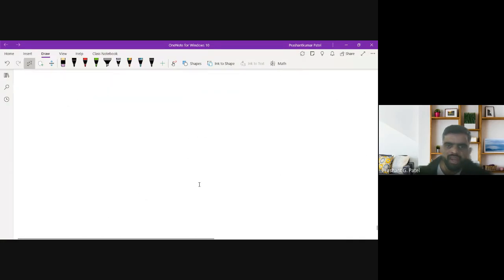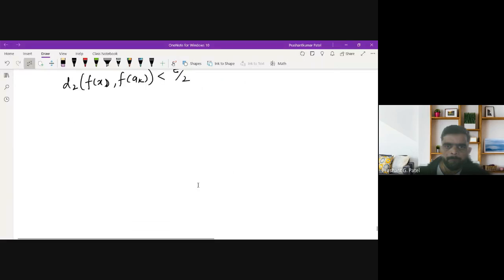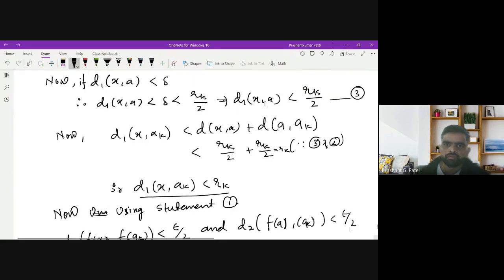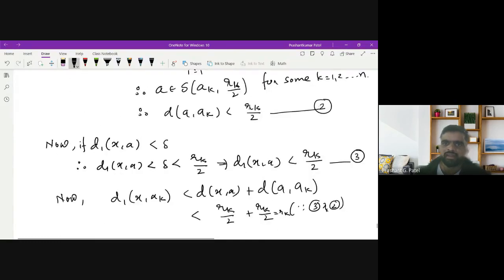And d2(f(a), f(ak)) we can also say is less than epsilon/2, due to the fact that d(a, ak) is less than rk/2.